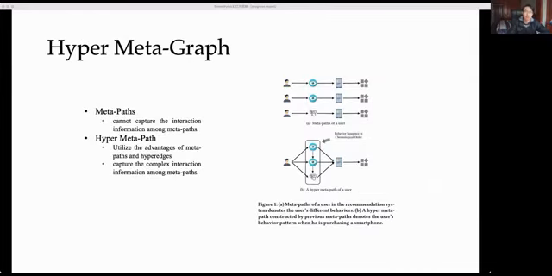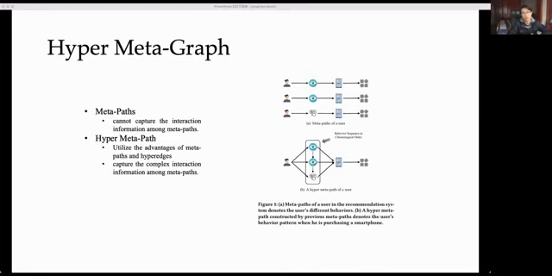Next, I will give you some details about the hyper-meta-path and the proposed framework. Hyper-meta-path is inspired by the concept of hyperedge to address the limitations of meta-paths. A hyper-meta-path is a logical composition of multiple meta-path schemas connecting two end nodes in a heterogeneous information network. We believe that the conventional meta-path is not sufficient to capture the interaction information among meta-paths. We give a toy example in recommendation scenarios to help you better understand the concept of hyper-meta-path.